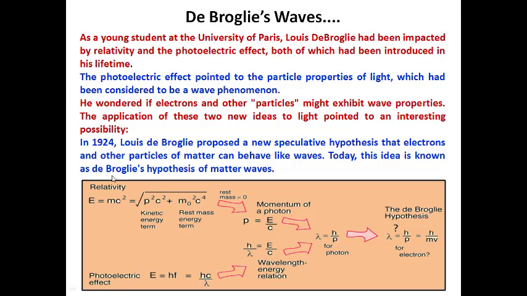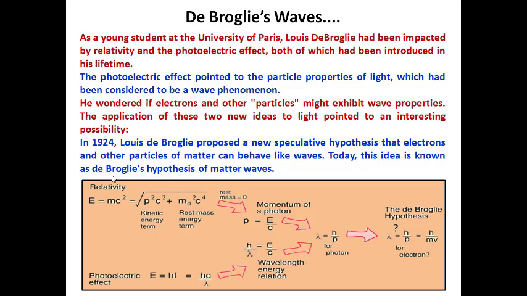In the 19th century, Planck explained the concept of the photon. Following that, in 1905, Einstein introduced the concept of the photoelectric effect and got the Nobel Prize in 1914.